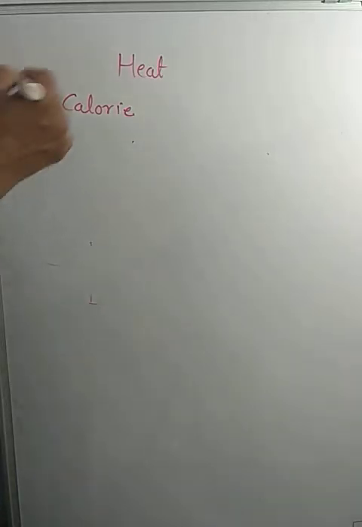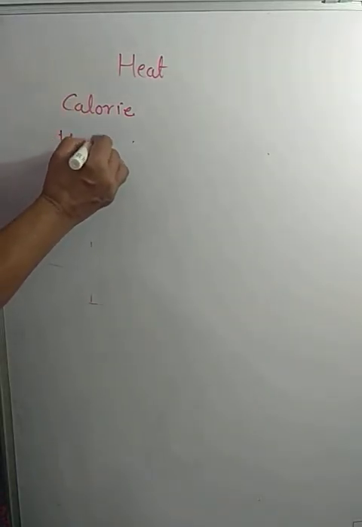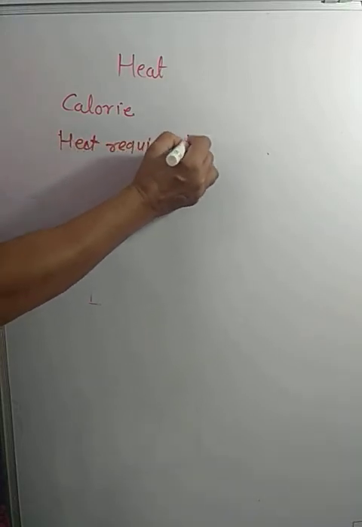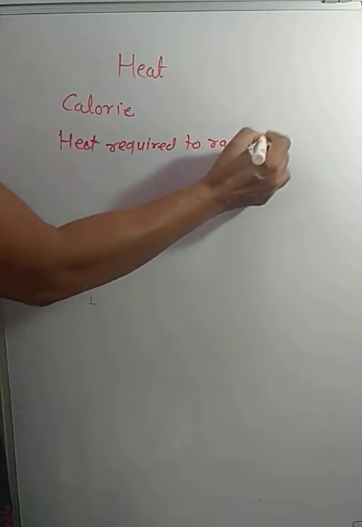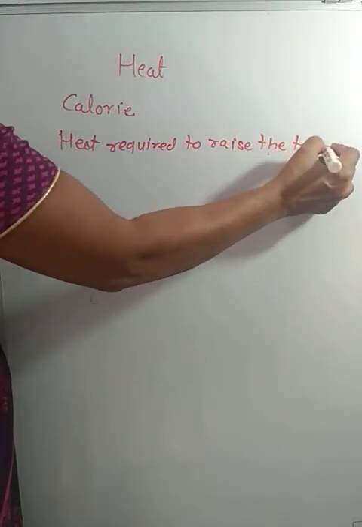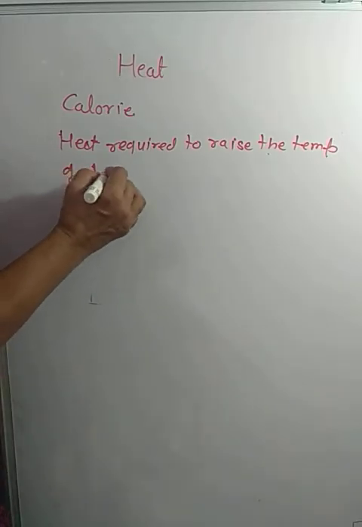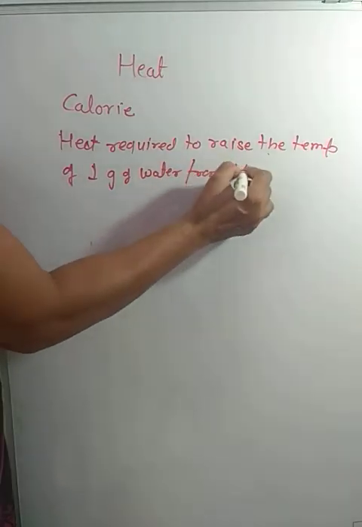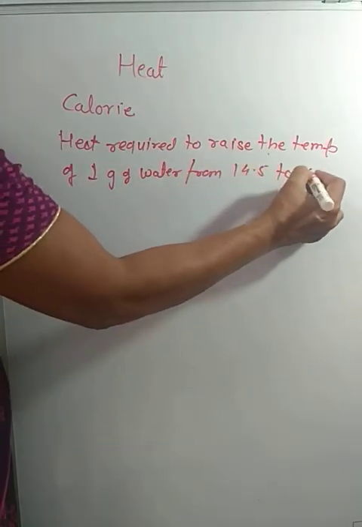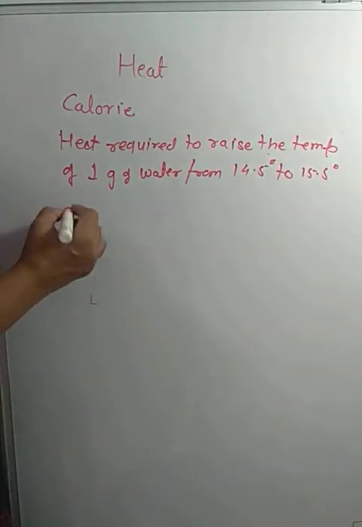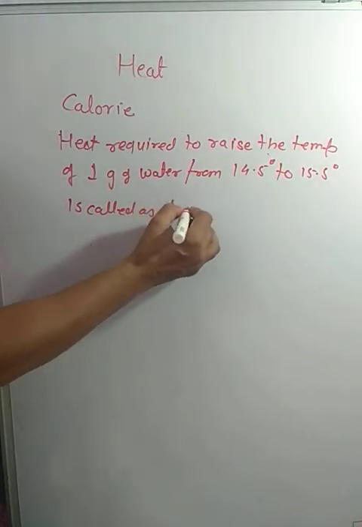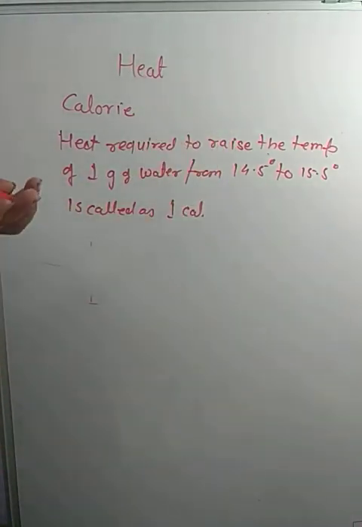That is, the heat required to raise the temperature of 1 gram of water from 14.5 to 15.5 degrees is called 1 calorie. Now, earlier days this calorie was used, but later on